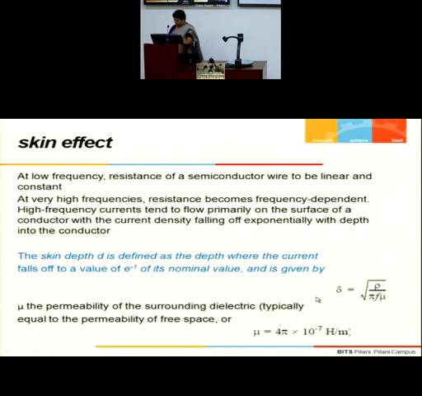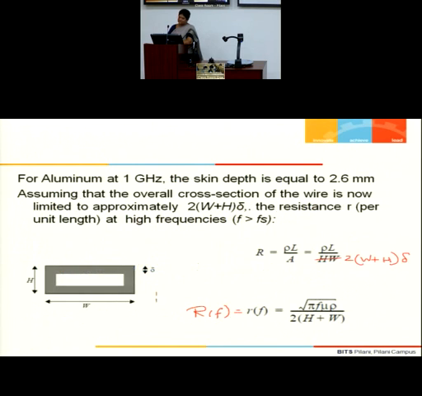And how do we understand the onset, at what frequency? Naturally, now R, which was earlier independent of f, is a function of f. Earlier, how did I understand my R? It is simply rho L by A. Nowhere is f coming. Where A is your area of cross-section, and this is the length. Sorry, this is a mistake. It should be the length, and this must be W.